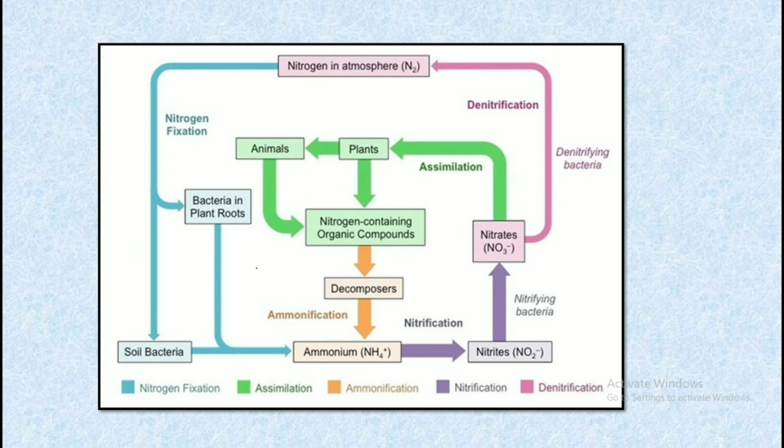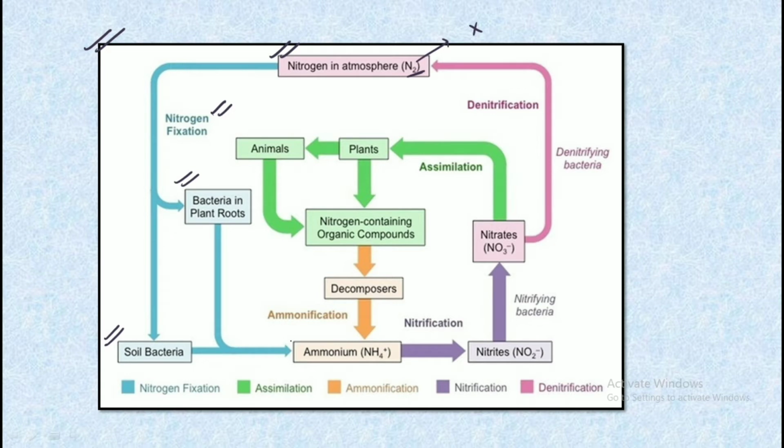So let's move forward. So this is how the complete nitrification, denitrification, that is in simple words the nitrogen cycle works. So let's just go through it once. We have the nitrogen in the atmosphere, which is in the form of N2. So this cannot be taken up by the plants as it is. So there must occur some conversion processes for the plants to take up this nitrogen. So we have the nitrogen fixation. First we have the bacteria in the plant roots and also the soil bacteria.